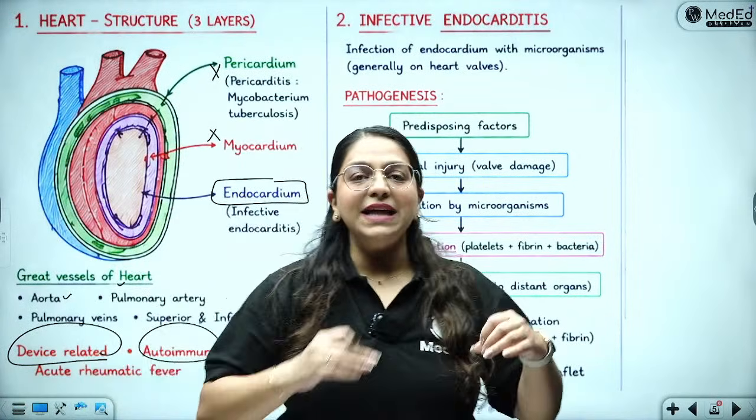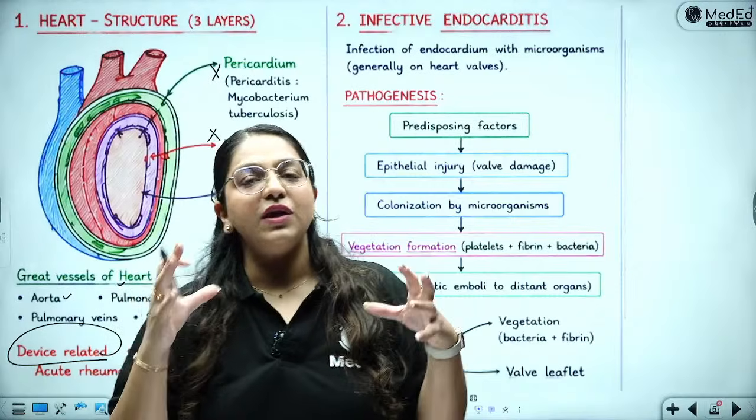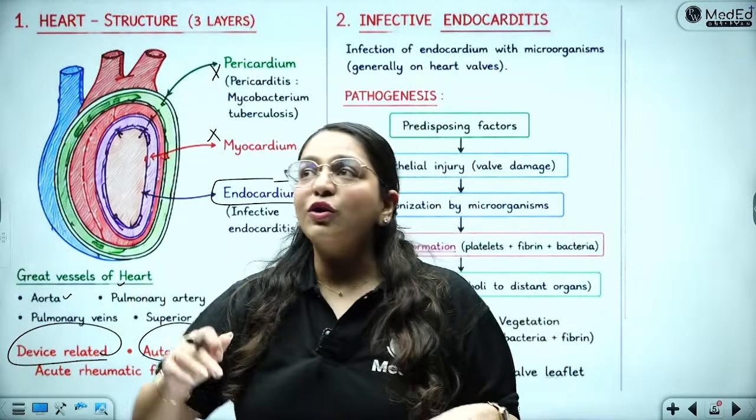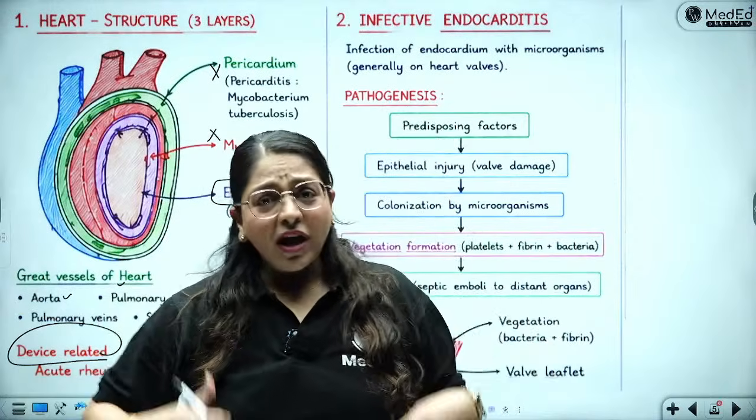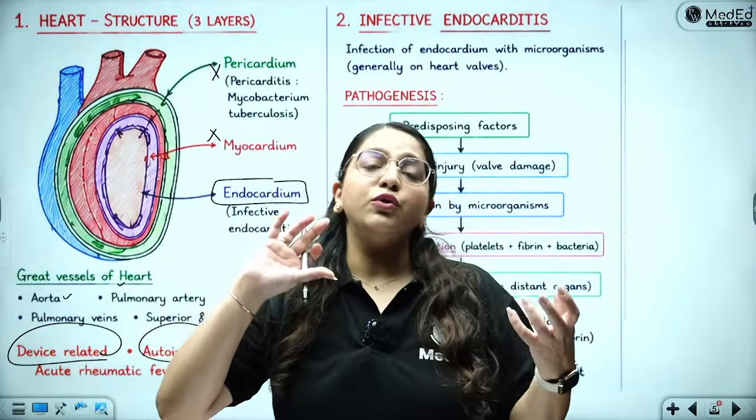So the reason that the heart valves or the endocardium of the heart is getting infected may be because the infection is coming from outside, such as through catheters which are placed, or from inside, like an immune reaction that the body is giving.